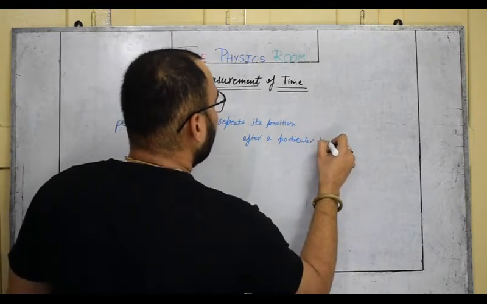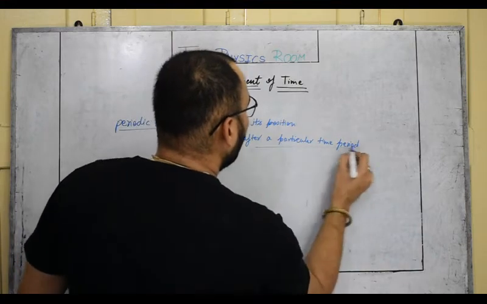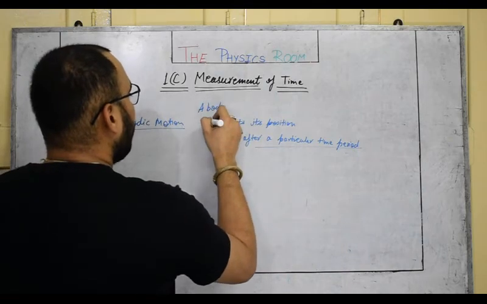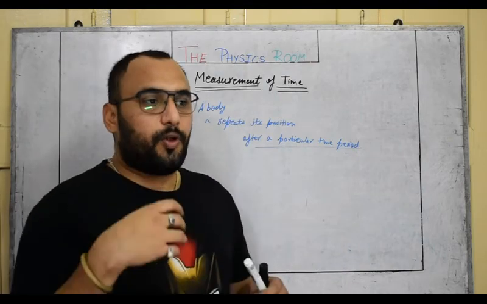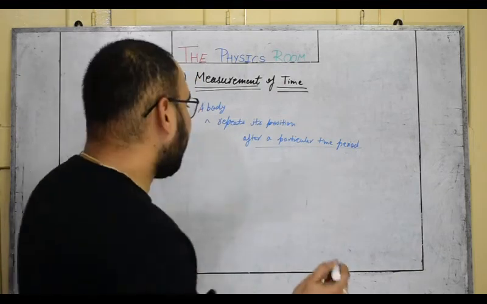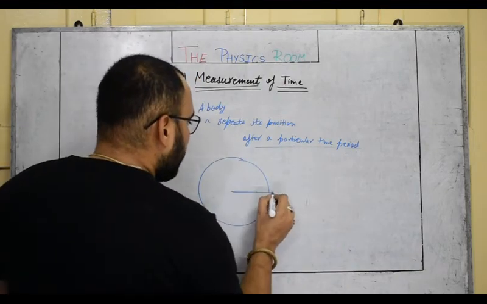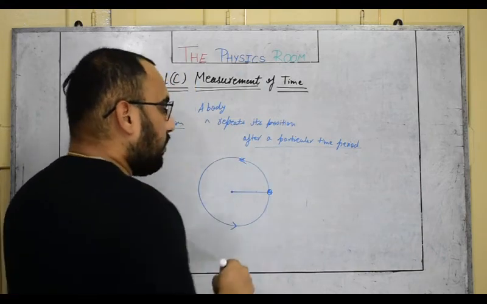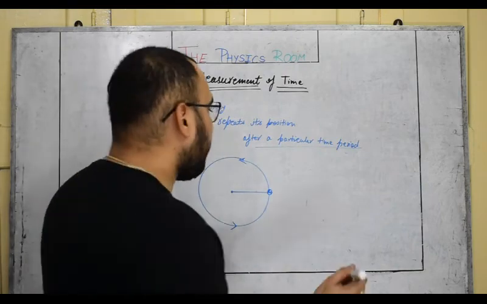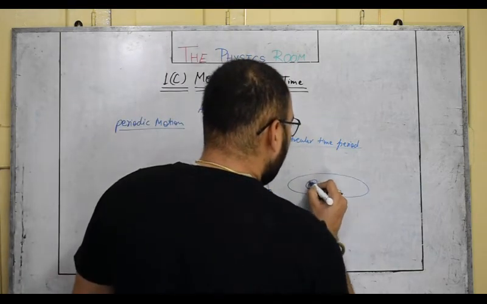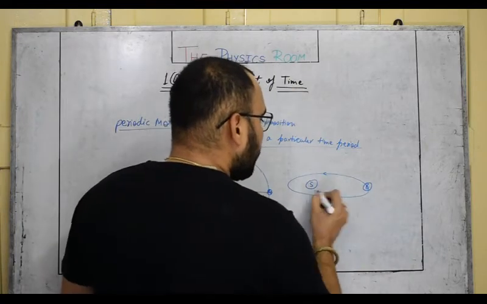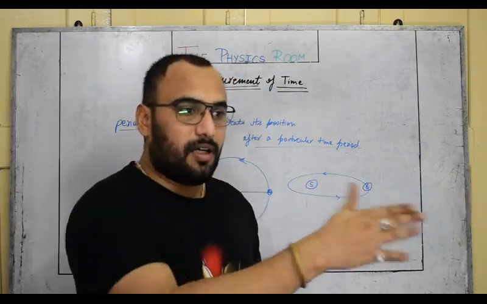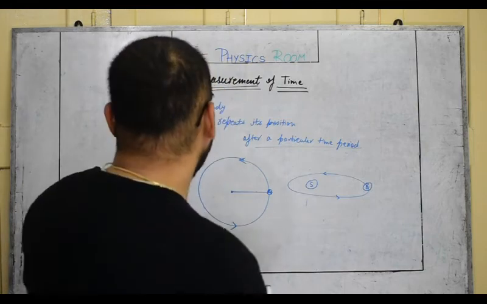Circular motion is a kind of periodic motion because during circular motion a particle repeats its position again and again. In the same way, the motion of the earth around the sun is also a periodic motion because it repeats its position. Or the pendulum, it is actually repeating its position. So that kind of motion is called periodic motion.